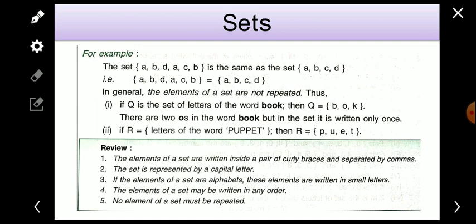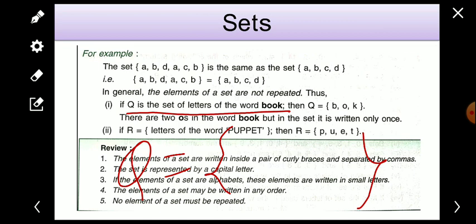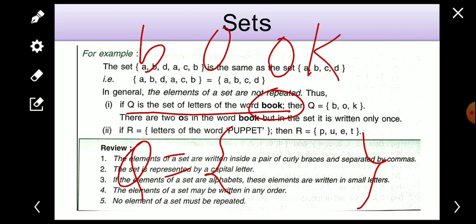Now, if it is given that Q is the set of the letters of the word book, which letters? Book has the letters B, O, O, K. So B and O. O has been repeated 2 times, so we will write it only 1 time.